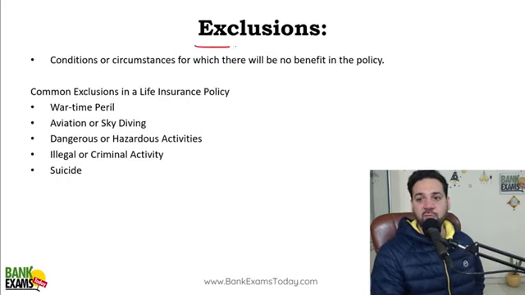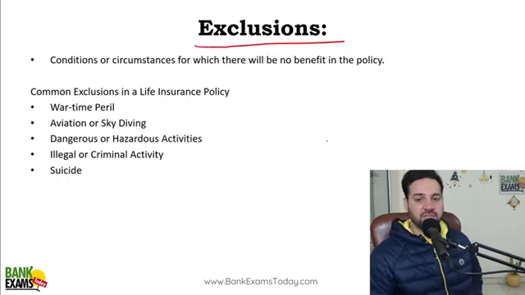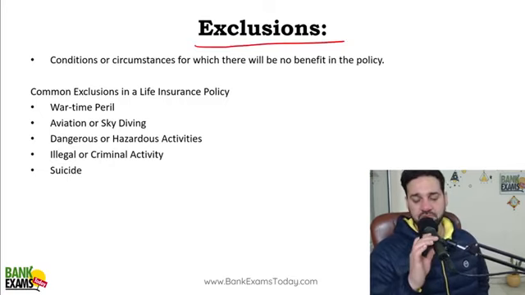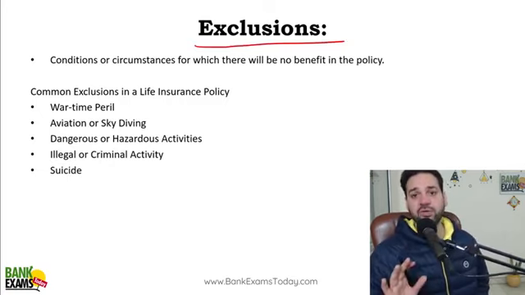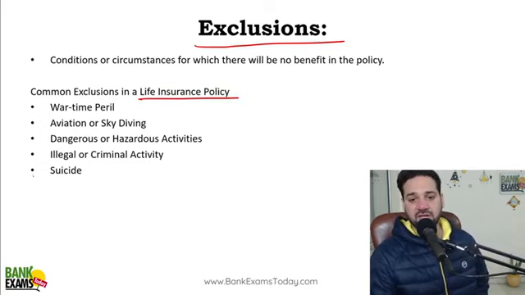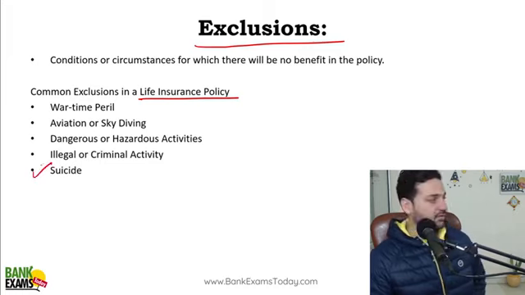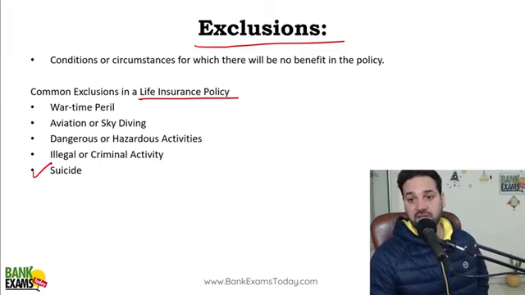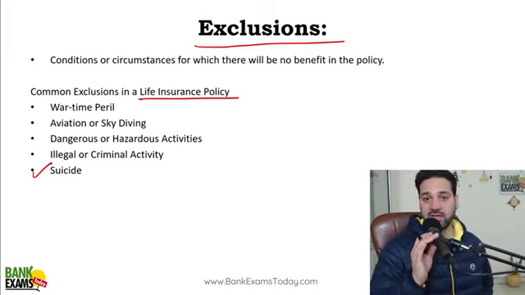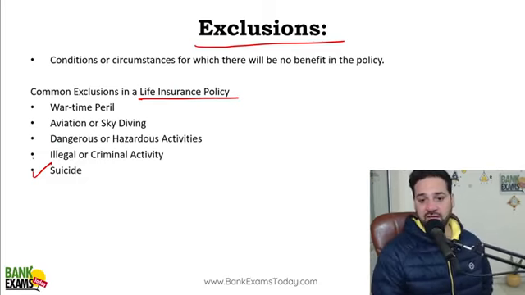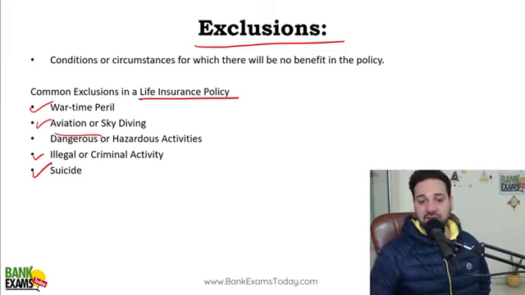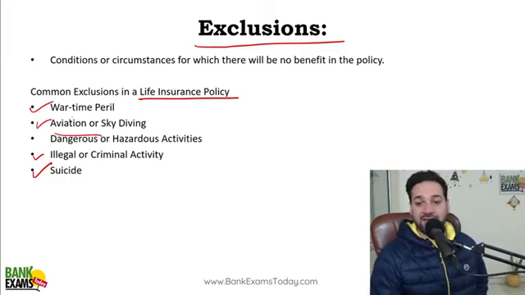What do you mean by exclusions? Some of the conditions are excluded in case of life insurance policy. If a person commits suicide, that won't be covered. That would not be covered in claim. You cannot make a claim if a person has died by suicide, if he's into illegal activities, if there is wartime peril, or he's into dangerous activities like aviation or skydiving.